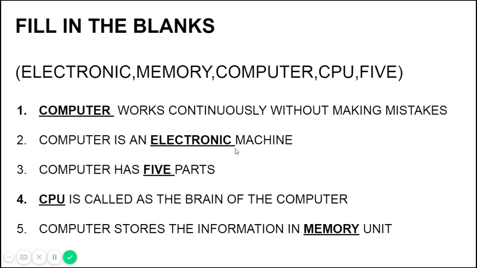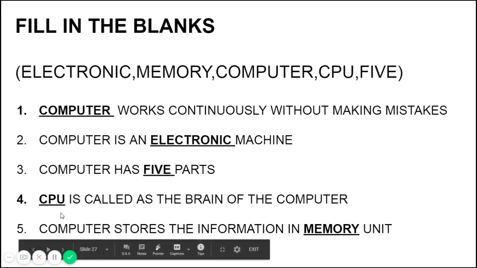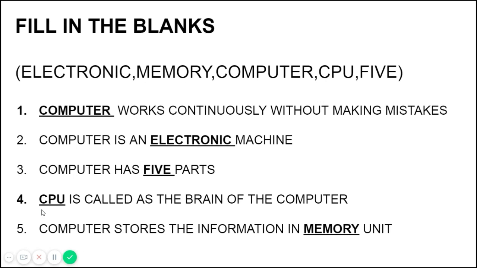Computer runs on current, on electricity, so it is an electronic machine. Computer has how many parts? Five parts. You have to choose five here. CPU is called the brain of the computer, so CPU is the word you should select. Inside the CPU there is a memory unit that is actually called the brain, but if you see the complete part, then it is the CPU only.